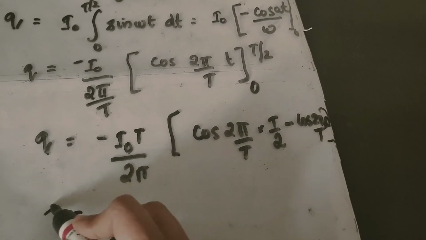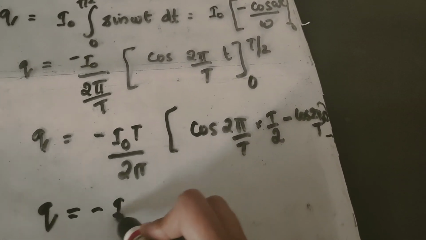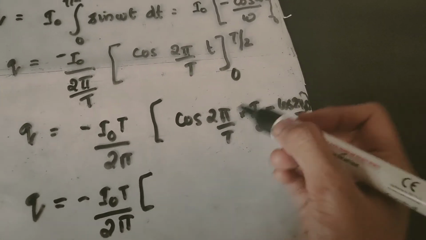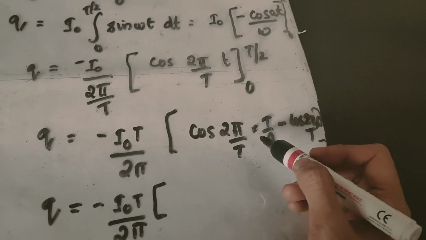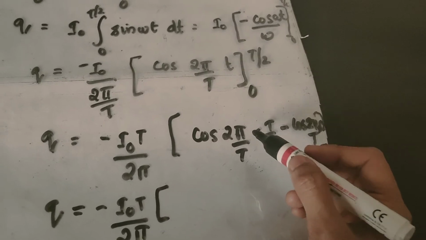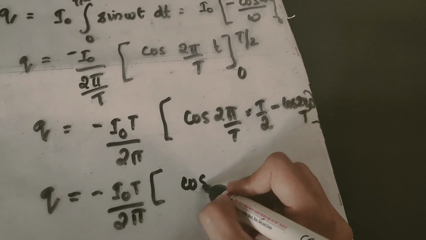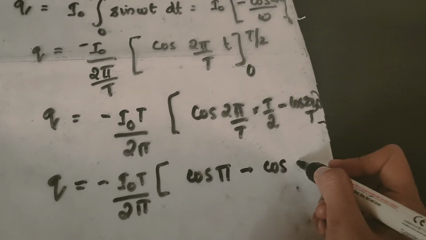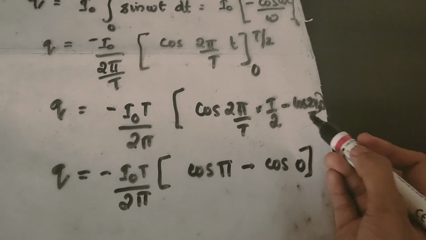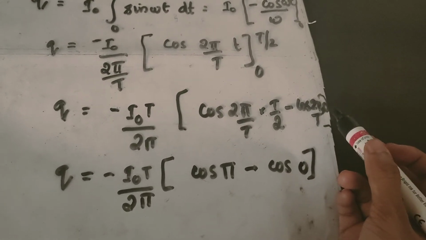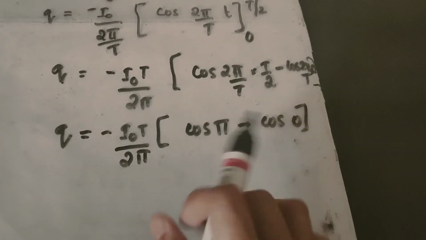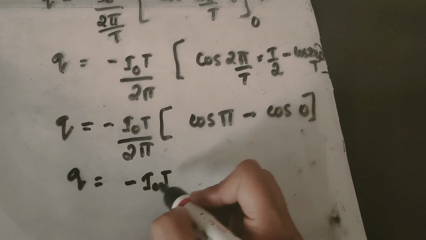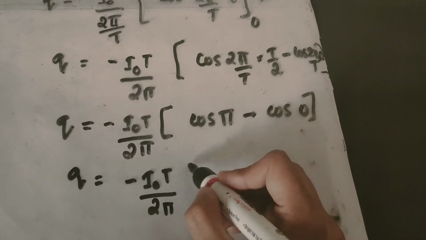So Q is equal to minus I0 T divided by 2 pi into cos pi minus cos 0. What is cos pi?